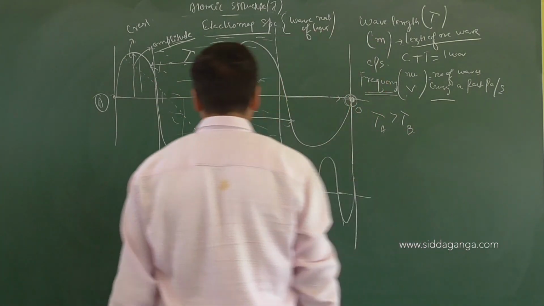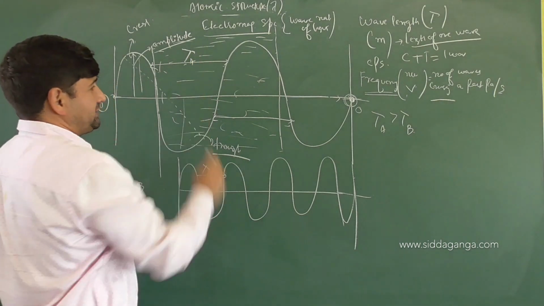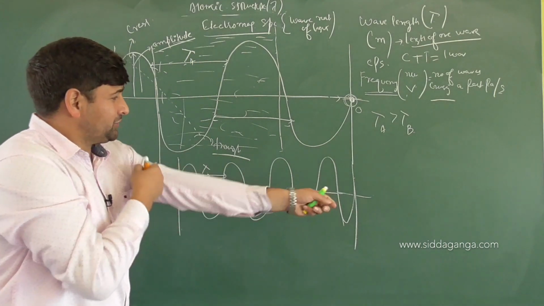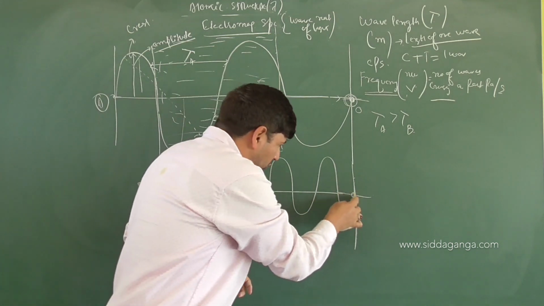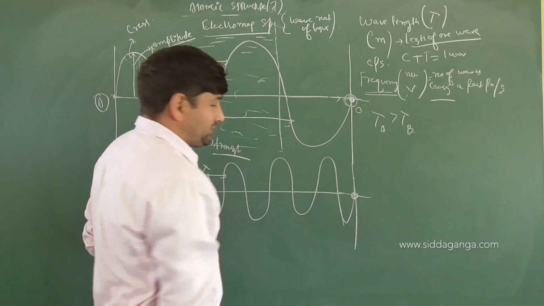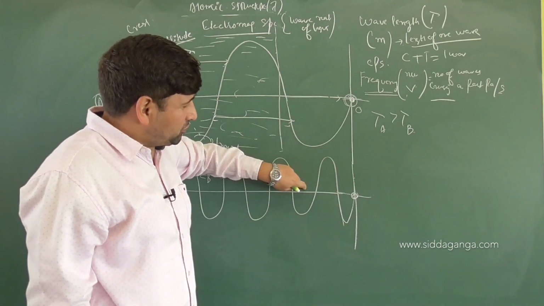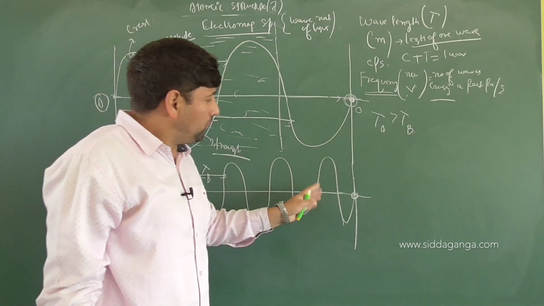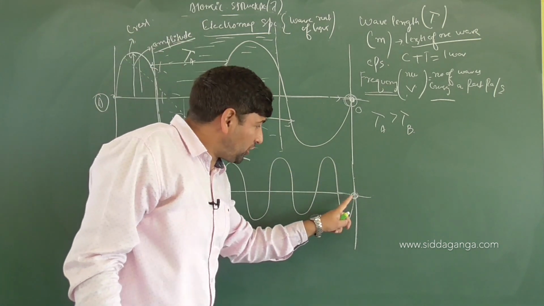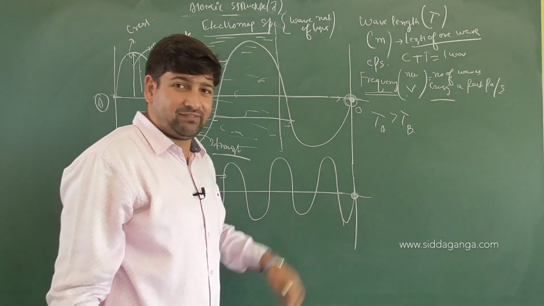So this is the wavelength of B, this is the wavelength of A, suppose. Okay. So if you are observing this point, you tell me which of the two waves, in these two cases, which of the two will have more cycles crossing this particular point per second? First or second one?